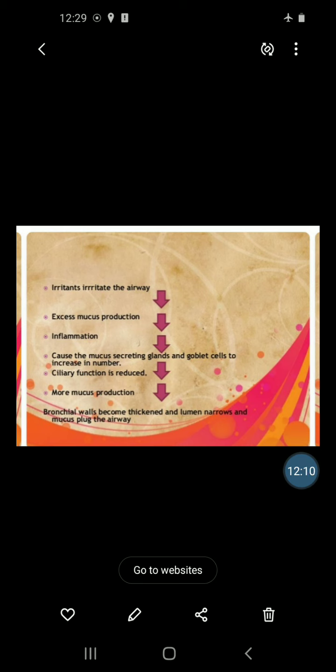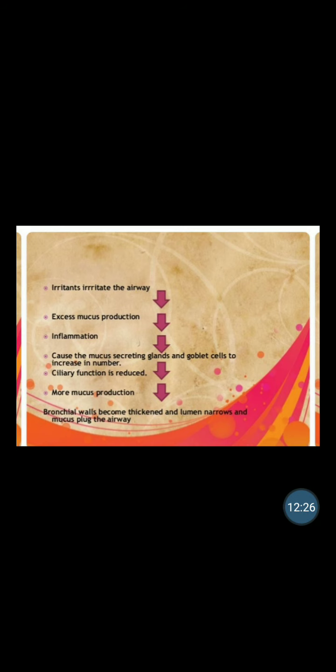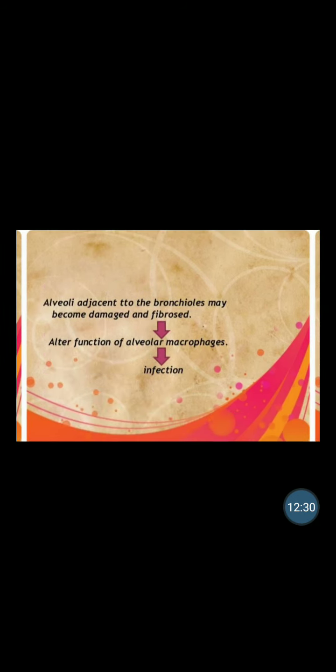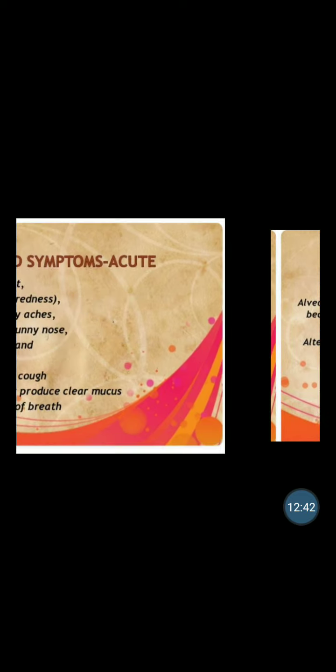The ciliary function is reduced, and due to this ciliary dysfunction more mucus is produced. The bronchial walls become thickened, the lumen narrows and mucus plugs form in the airways. Then alveoli adjacent to the bronchioles may become damaged and fibrosed, and this causes infection.